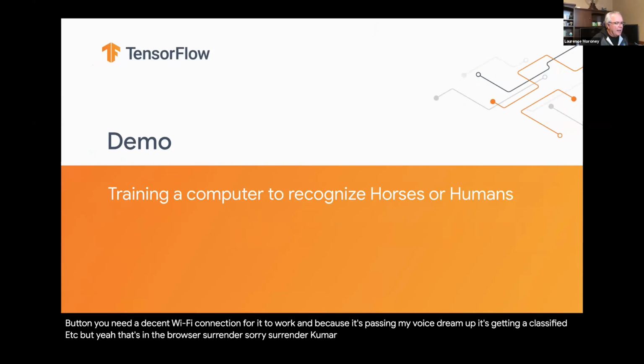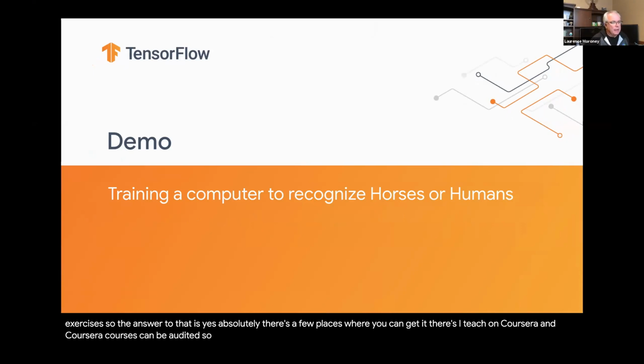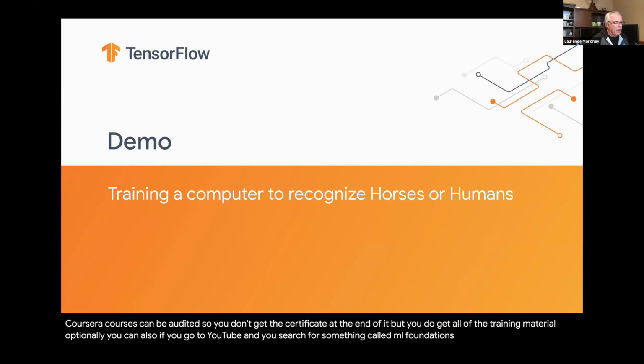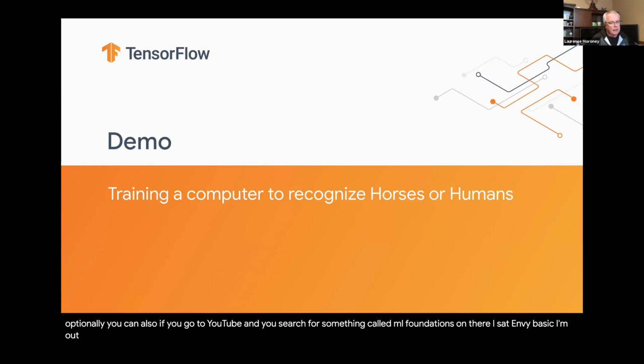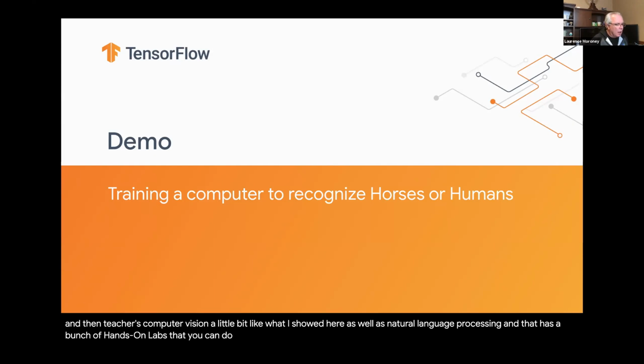Surendra Kumar asked, can we get access to free ML AI training with lab exercises? So the answer to that is yes, absolutely. There's a few places where you can get it. I teach on Coursera, and Coursera courses can be audited, so you don't get the certificate at the end of it, but you do get all of the training material. Optionally, if you go to YouTube and search for ML Foundations, it's a 10-video course that I taught that teaches basic ML and then teaches computer vision, a little bit like what I showed here, as well as natural language processing. And that has a bunch of hands-on labs that you could do. All right, let's see what's next.